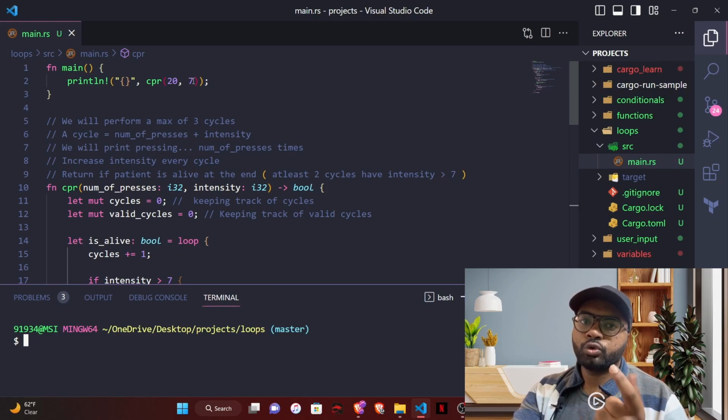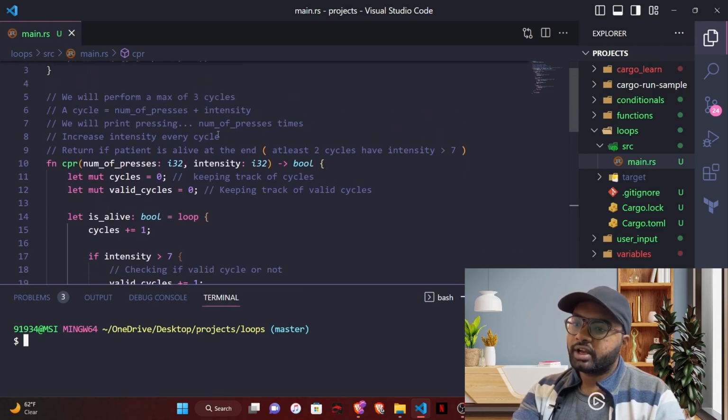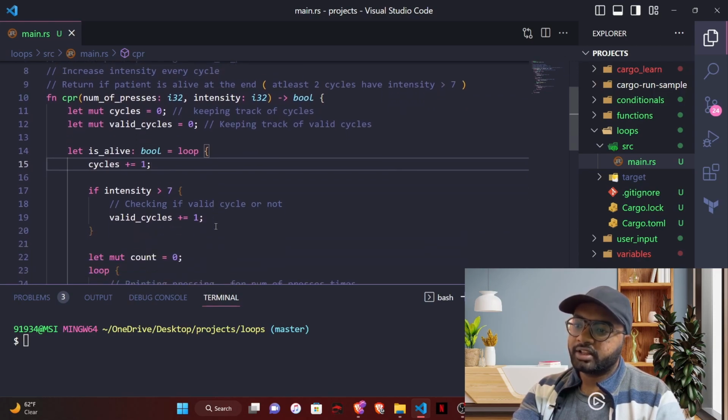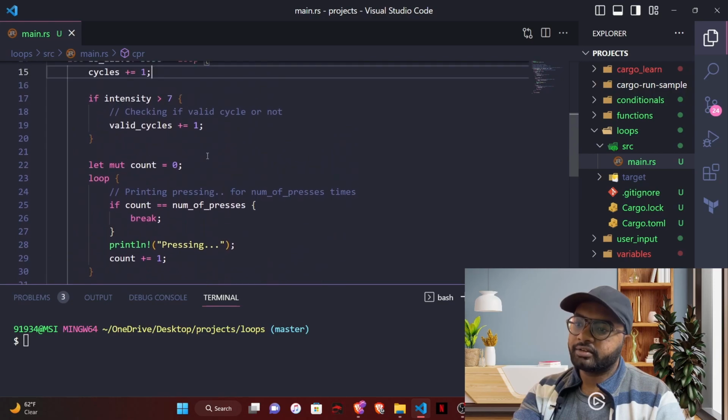So we have a total of 2 valid cycles, so it should print true actually, but it printed false because we have a small bug. What we have said before is, we have to increase intensity every cycle, and we are checking if the intensity is greater, but we forgot to increment that intensity every cycle.